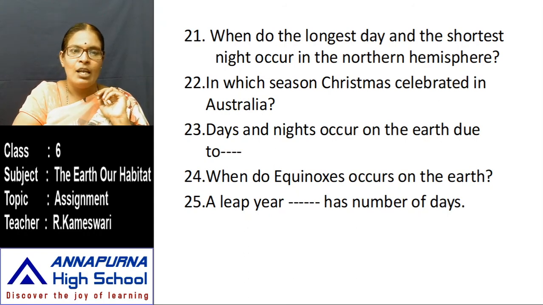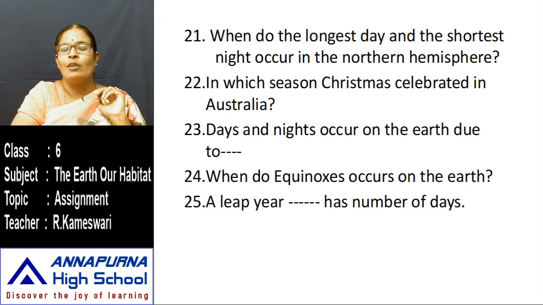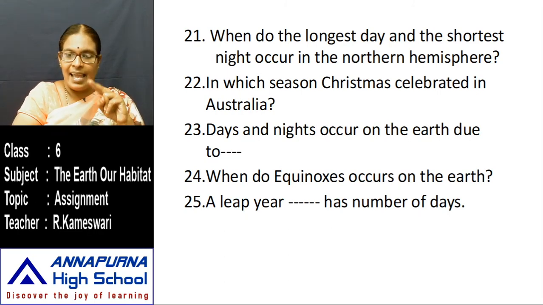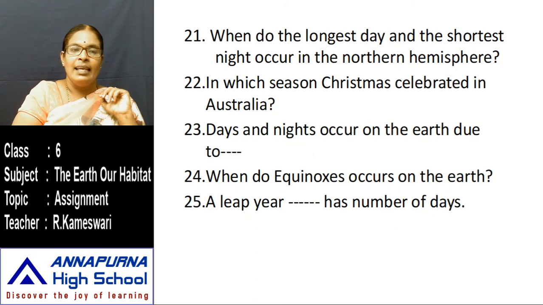That is the question. When does equinox occur on the earth? There are two dates when the entire earth has equal day time and equal night time. That's why these two dates are called equinox. So when does equinox occur on the earth?